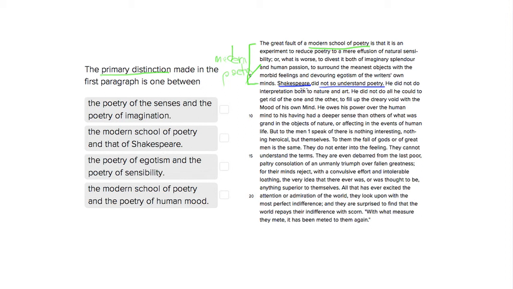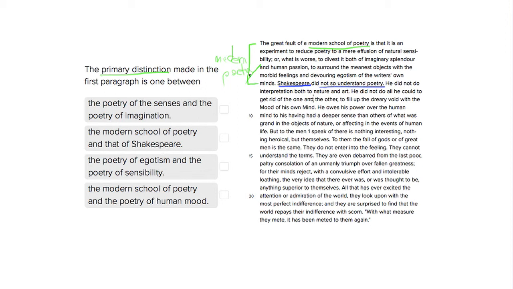So Shakespeare, he did not give this interpretation, both nature and art. He had his own ideas, and the paragraph just goes on, but these first few lines should give us the idea of what distinction is being made. So let's look at our choices.